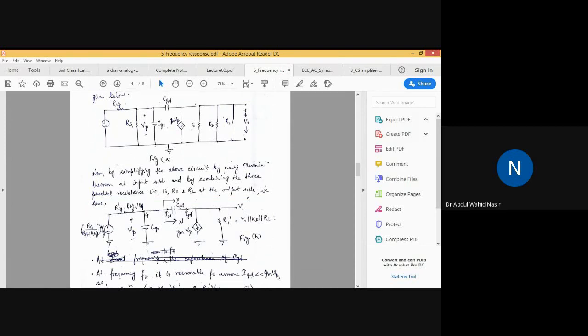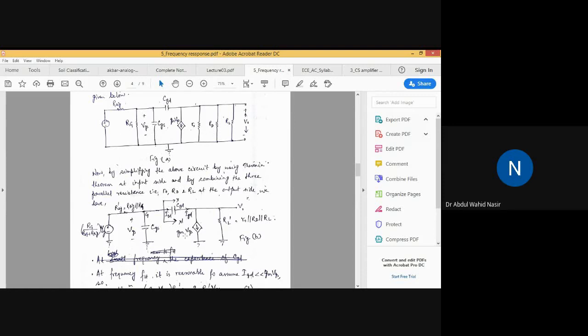Now this equivalent Thevenin resistance is represented by R dash SIG, where SIG means signal. That is equal to RSIG parallel RG. That is also clear. This CGS is the same capacitance, and this CGD is the same capacitance, connected in the same way as in the previous circuit.